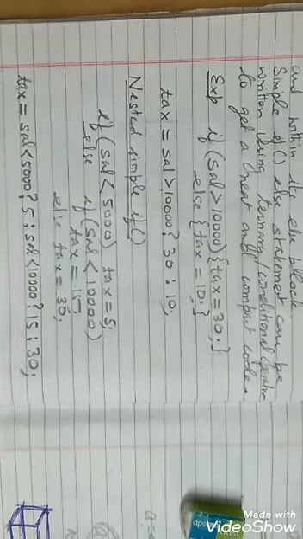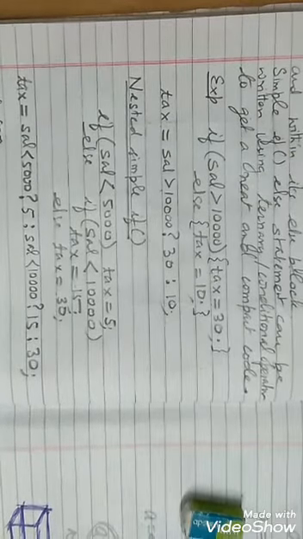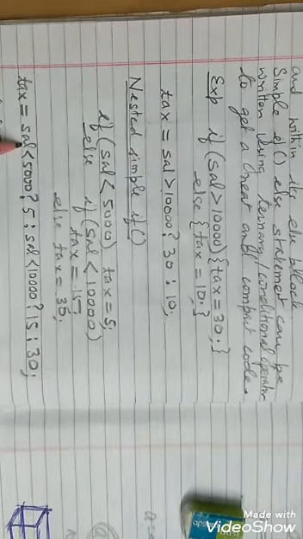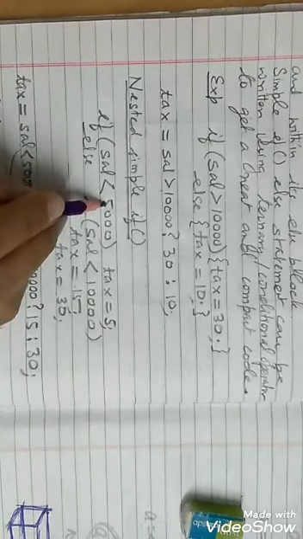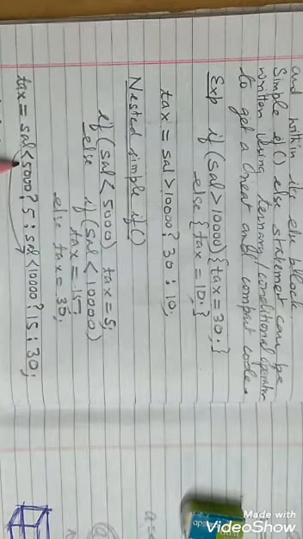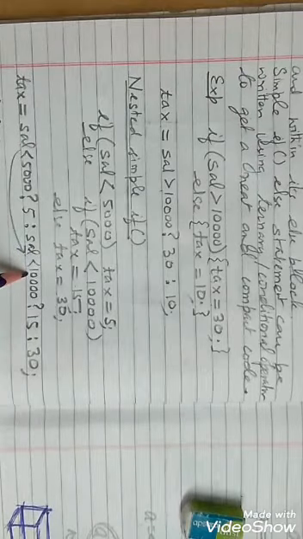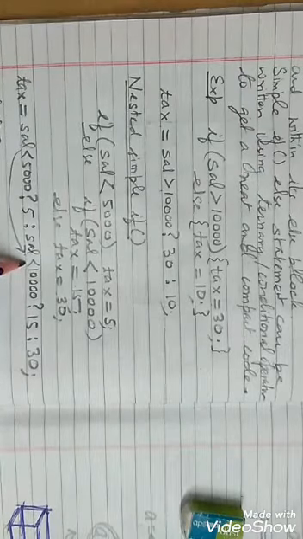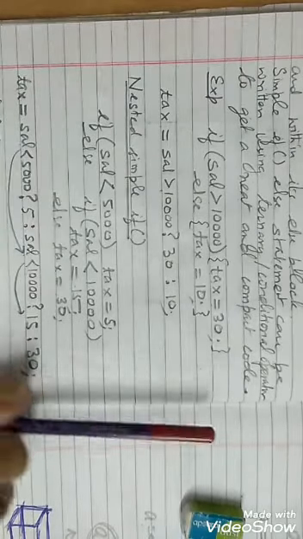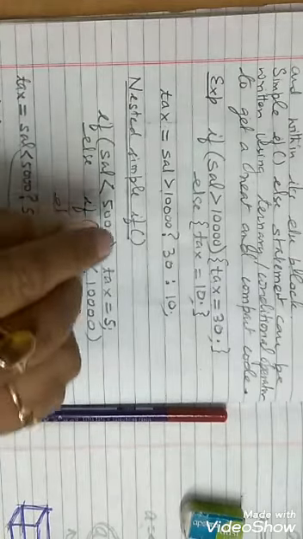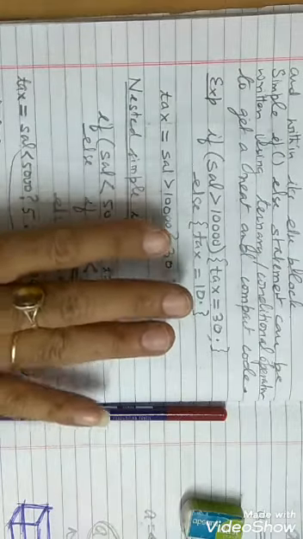So suppose the salary is 6,000. Then the first condition becomes false. So obviously the control will go to the next condition. If this is false, the control will come here and it will check whether salary is less than 10,000. Yes, it is, because salary is 6,000. So it is true, and 15 will be stored as tax. So this is how we rewrite a simple if statement using conditional or ternary operators.